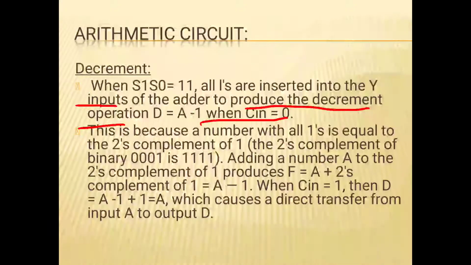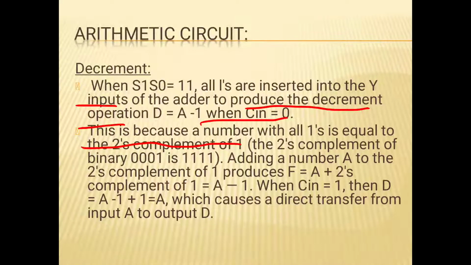A number with all ones is equal to the 2's complement of 1, and the 2's complement of binary 0 0 0 1 is 1 1 1 1. Adding number A to the 2's complement of 1 produces D equal to A plus the 2's complement of 1, that is A minus 1. When Cin is equal to 1, then D equals A minus 1 plus 1.